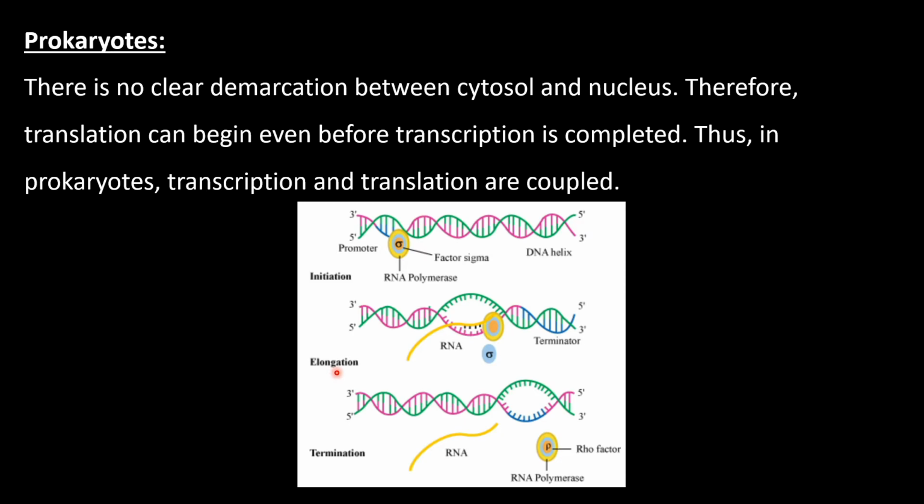And in the elongation, here you will find the terminator region, the Rho factor is present and RNA polymerase separates and newly formed RNA separates. So in this way, initiation, elongation and termination occurs in the prokaryotes.